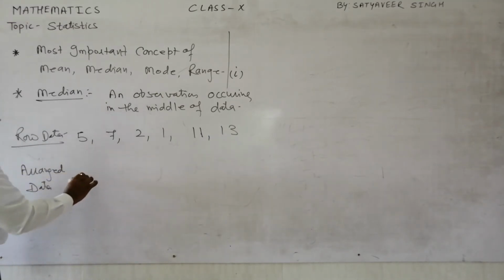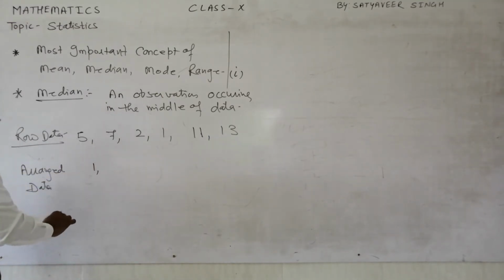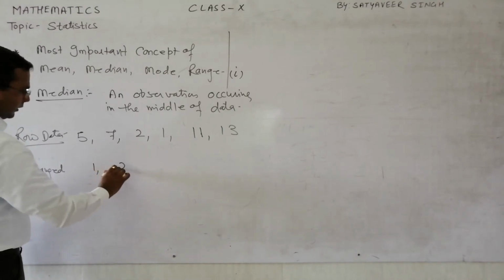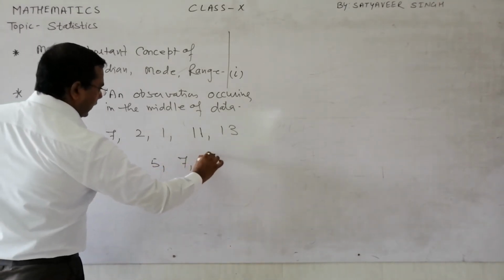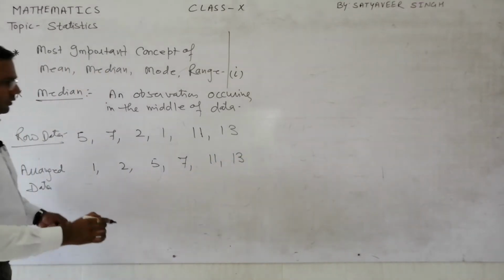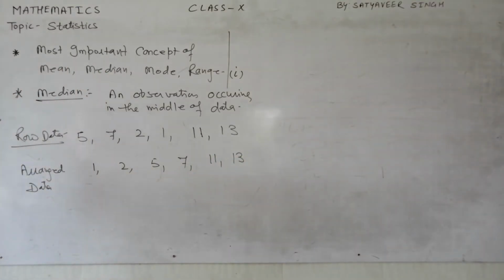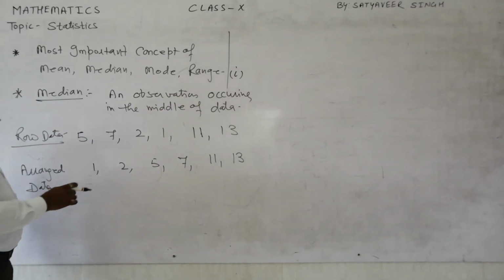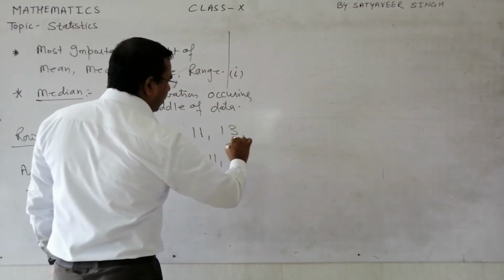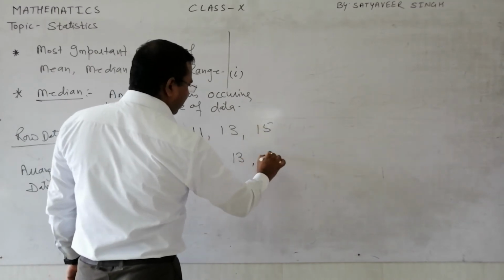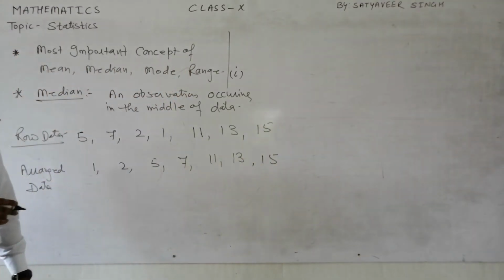See now how I can arrange. I can write 1 because this is the smallest one, then 2, then 5, then 7, then 11, then 13. So this is now arranged data. If you count them, 1, 2, 3, 4, 5, 6, maybe I take one more observation, it is 15. So now there are a total of 7 observations, which is odd.